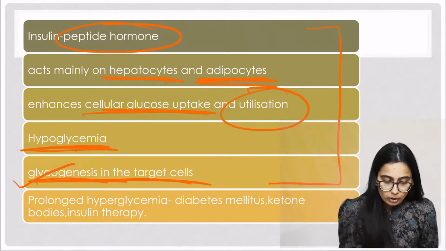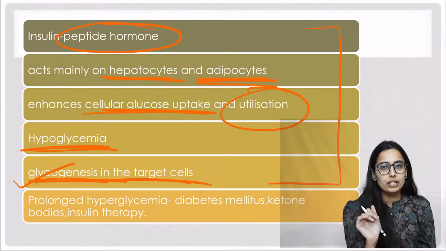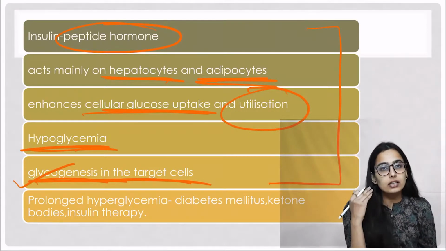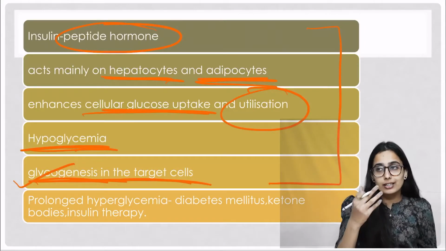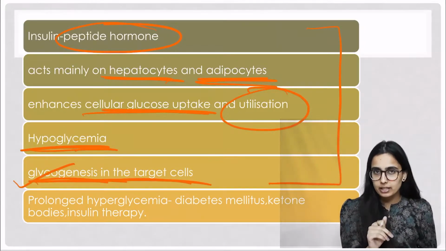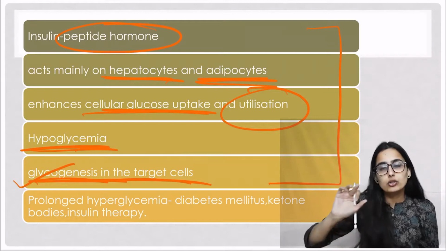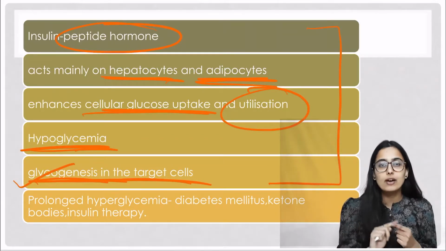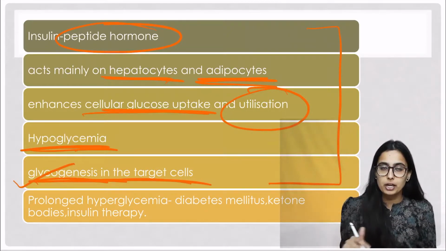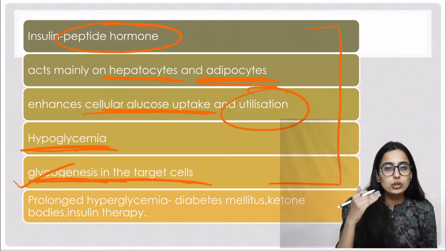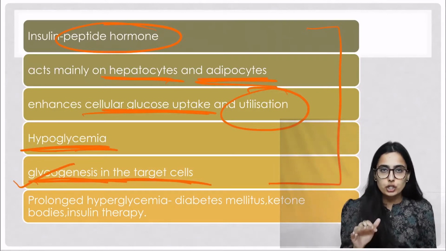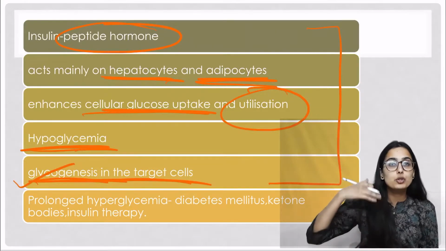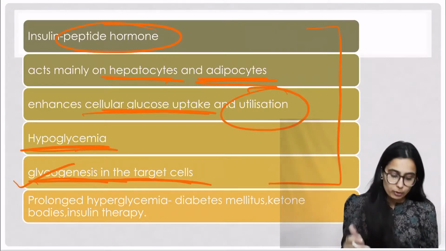Now, a very common condition is diabetes mellitus. What happens in diabetes mellitus is that less insulin is produced by the pancreas, or the insulin is not able to act properly on the cells. तो अगर या तो कम इंसुलिन प्रोड्यूस हो रहा है या फिर इंसुलिन प्रॉपर्ली एक्ट नहीं कर पा रहा सेल्स पे, तो इंसुलिन का क्या काम होता था? It used to decrease the glucose concentration in the blood. तो अब ये चीज़ नहीं हो पाएगी, तो ऑफकोर्स क्या होगा? ग्लूकोज की कंसंट्रेशन अपने आप शूट अप करेगी ब्लड के अंदर, and this will be known as hyperglycemia.